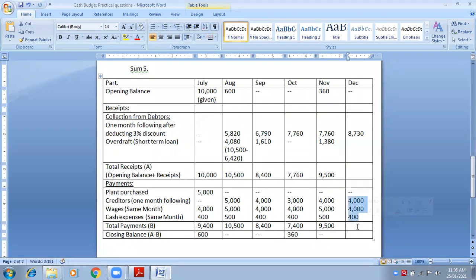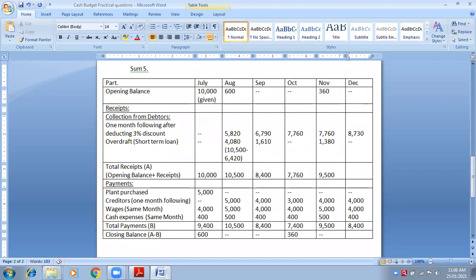Now tell me the total of expenses of December. 8,400. Is it less than or higher than incomes? Less than. Less than incomes means no overdraft facility. If expenses are less, then I have my own cash. If I have my own cash, why do I need to take a loan from the bank? So when expenses are more than incomes, only then will the overdraft facility be taken from the bank.